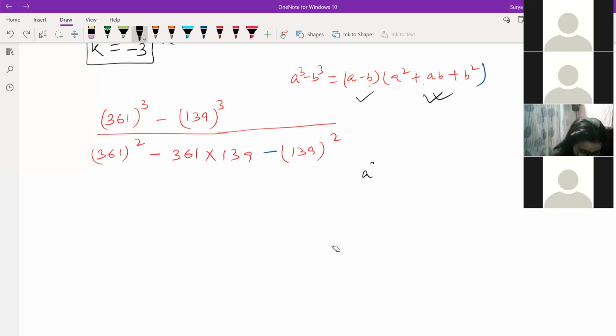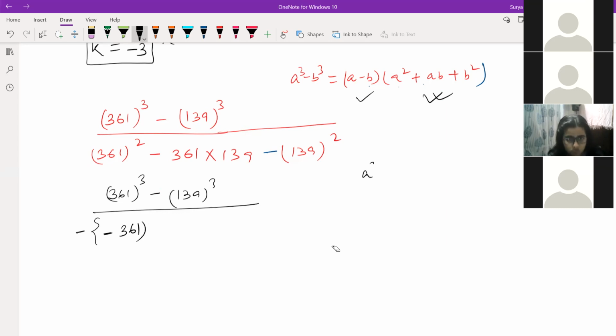Sir, this is only the question, sir. Nothing went wrong. Okay, fine. What we do now, we try to make it minus common. 361 to the power whole 3 minus 139 to the power whole 3, whole divided by, if you take minus common from everywhere, but if you take, this will come minus over here.